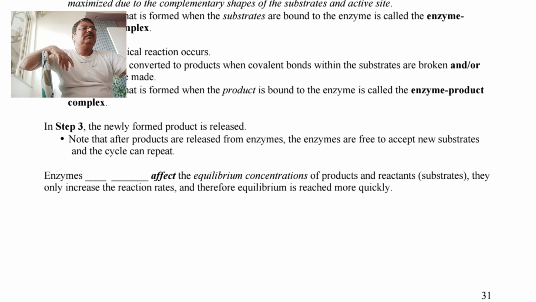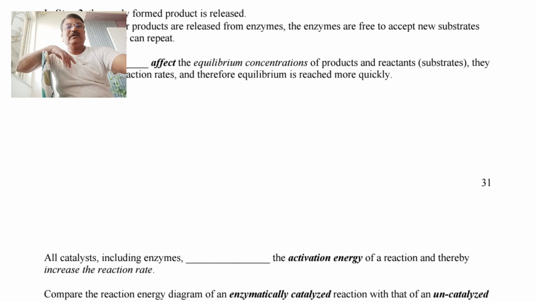Energy of activation diagram for catalysis. So enzyme catalysis reaction takes place. Okay. Now this is about the mechanistic part. Now we will see how this reaction takes place.